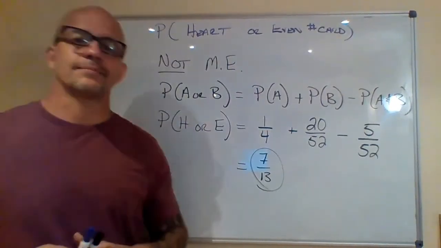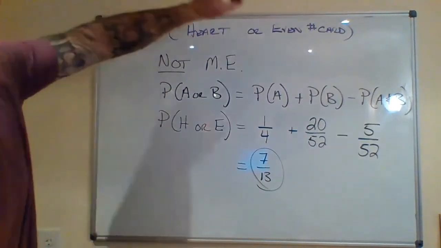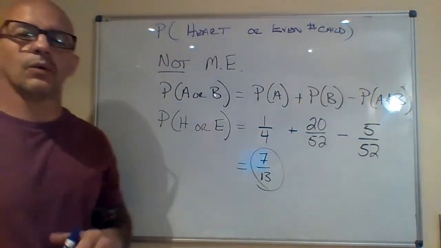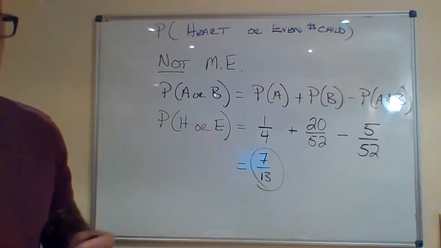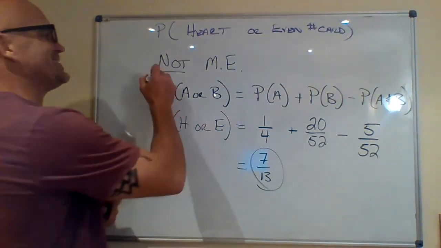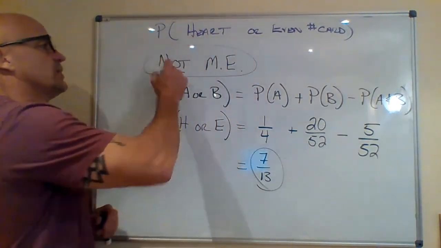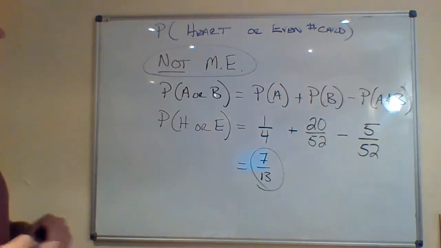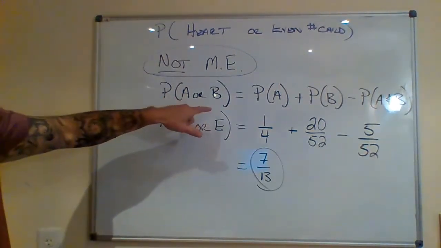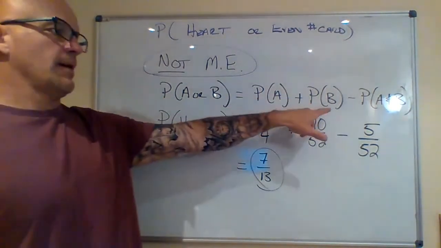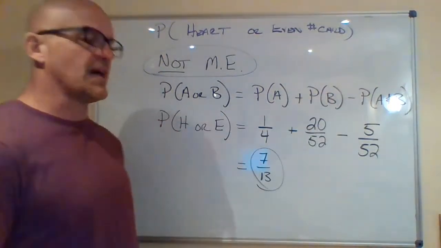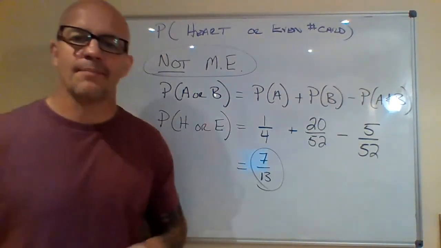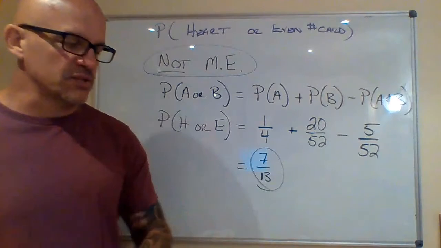All right, welcome back. So, probability of heart or an even card. So, can these occur at the same time? The answer is yes, they can occur at the same time, which means it is not mutually exclusive. Which also means our formula now for probability of A or B is the probability of A plus probability of B minus the probability of both occurring at the same time. We've got to account for that overlap since they are not mutually exclusive.